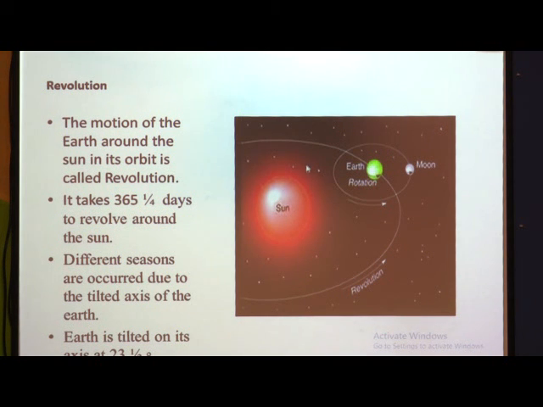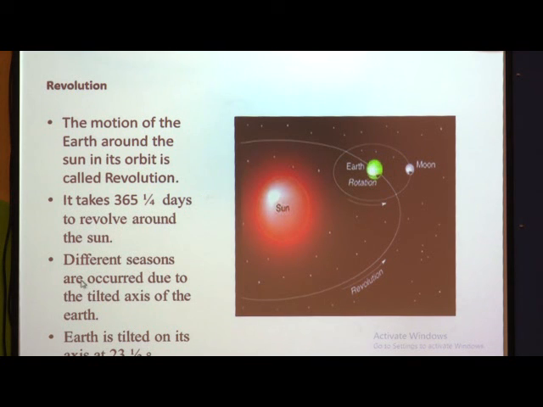It takes 365 days and 1/4 day, which means 6 hours, to revolve around the sun. Understood? So how many days does it take? It takes 365 days and 6 hours to revolve around the sun.